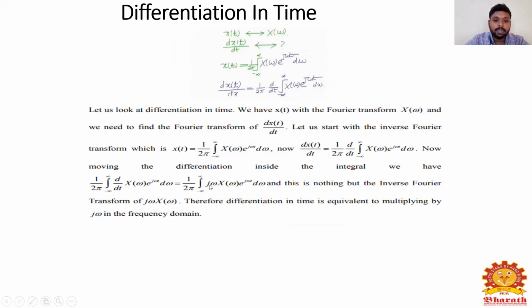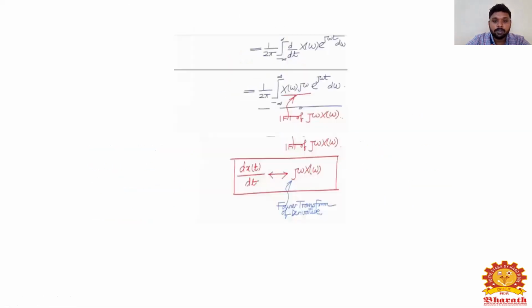So d/dt will become j omega X of omega times e power j omega t d omega. So differentiation changes to j omega. d/dt is changed to j omega, and this is nothing but the inverse Fourier transform of j omega X of omega. Therefore, differentiation in time is equivalent to multiplication by j omega in the frequency domain.